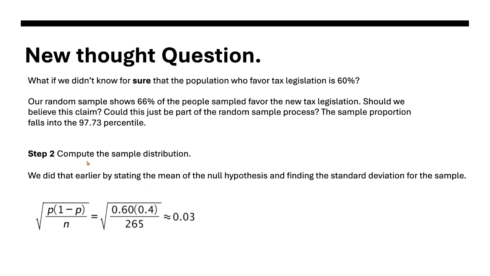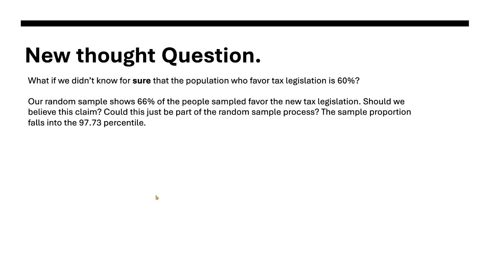Okay, step 2, compute the sample distribution. We did that earlier by stating the mean of the null hypothesis and finding the standard deviation for the sample. So our standard deviation was 0.03. That's what they mean when they say compute the sample distribution. Remember, the standard deviation can change with the sample size. So that's why we use that sample size right there.